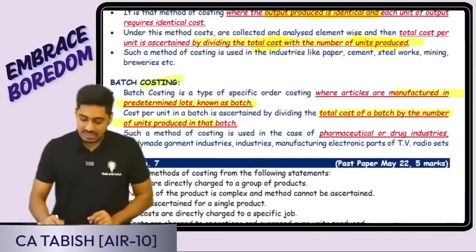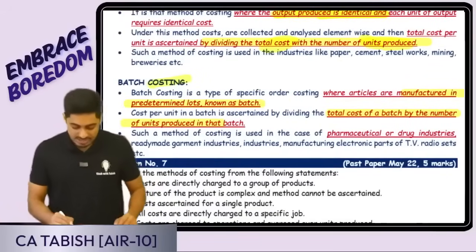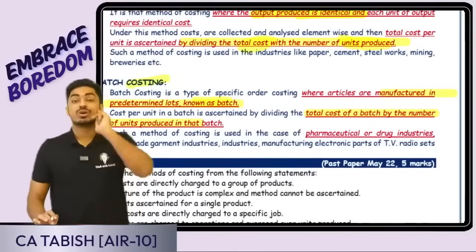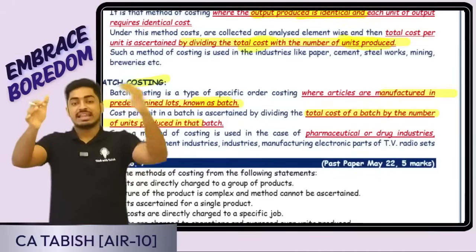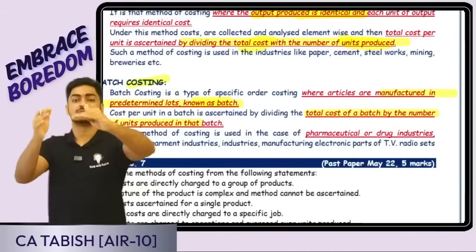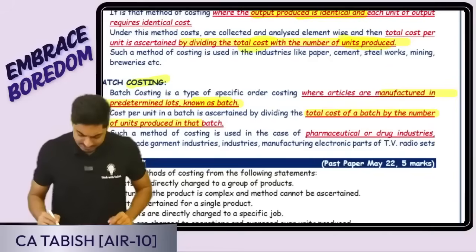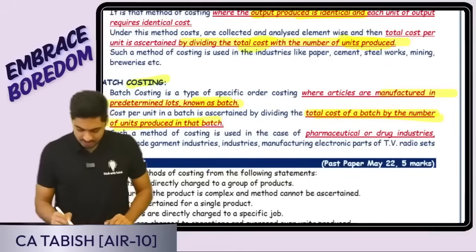Okay, batch costing. Yes, here goods are produced in a batch or in a lot. Okay, how do I calculate the cost? First I will calculate the total cost for a batch. Yes, all calculations I'll be doing for a batch. Then I'll do total cost for a batch divided by number of units in a batch. I'll be getting the cost per unit. Total cost in a batch divided by number of units in a batch.